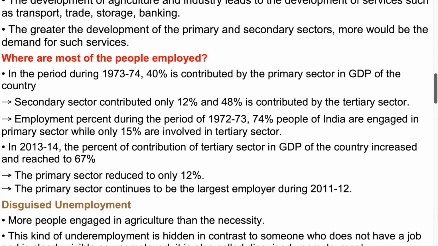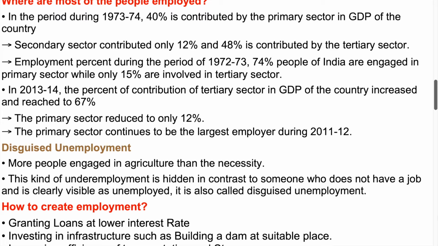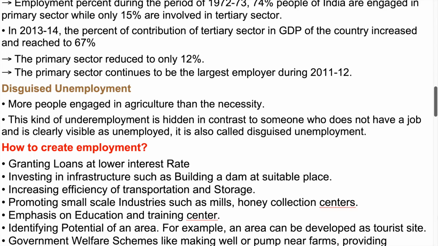Employment percent during the period of 1972-73: 74% of people of India were engaged in the primary sector, while only 15% were involved in the tertiary sector. In 2013-14, the contribution of the tertiary sector to the GDP of the country increased and reached 67%. The primary sector reduced to only 12%. The primary sector continued to be the largest employer during 2011-12.